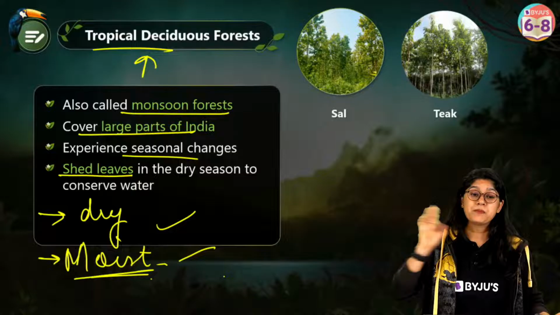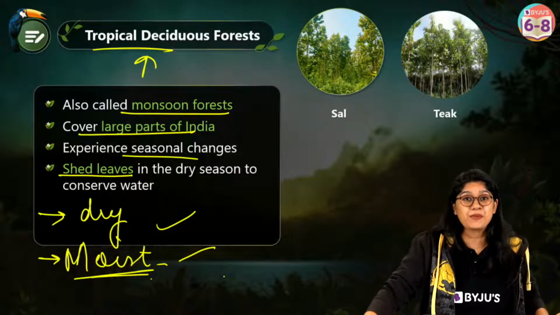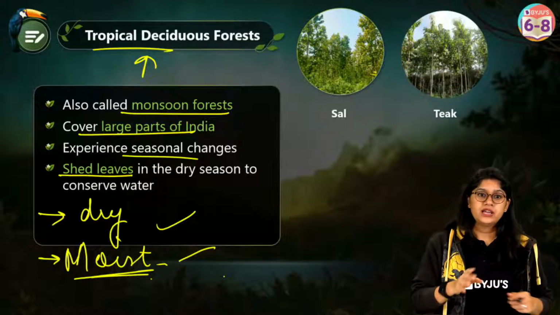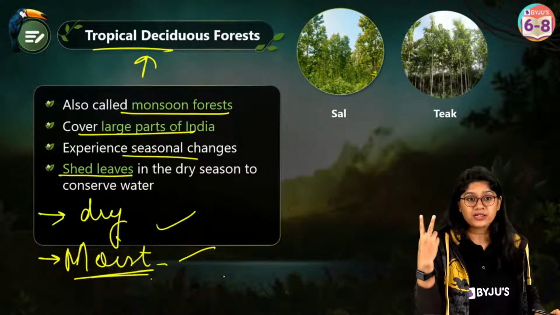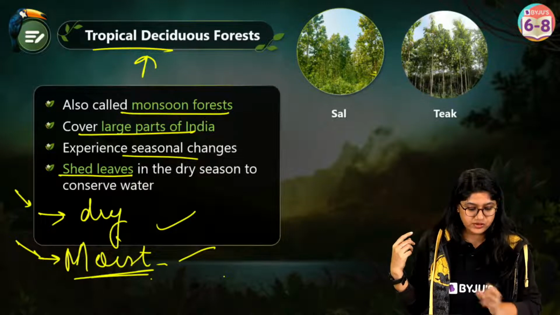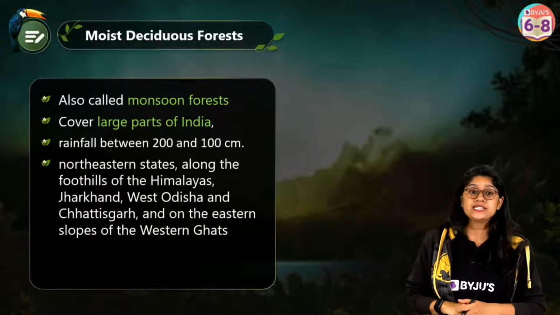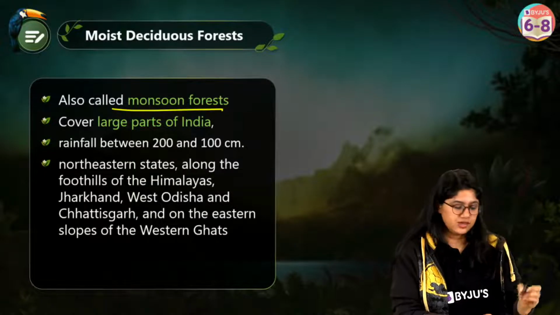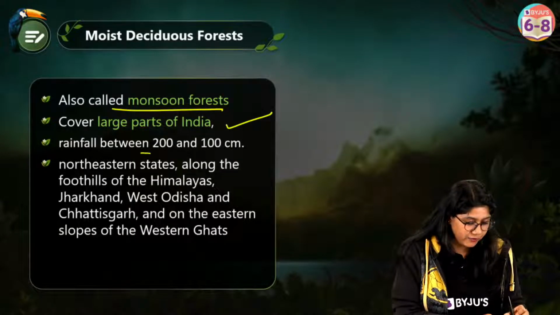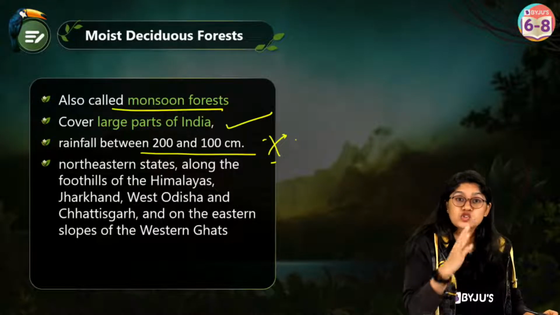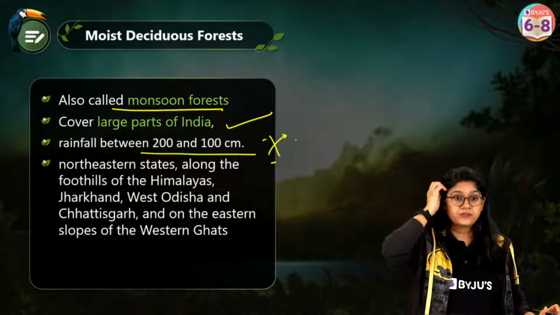Yes? So the major part in the country, which type of forest do we have? We have the tropical deciduous forest, right? And in that also, we have two important categories. We have dry forest and we have the moist forest. We'll be discussing the moist deciduous forest, also called a monsoon forest, covering a large part of the country. Rainfall, this is important everyone. The amount of rainfall they receive is 200 to 100 centimeter.